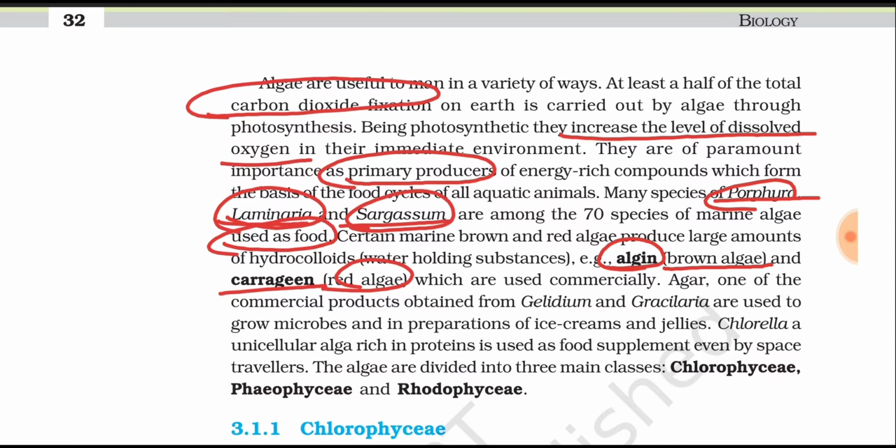And about agar, we have to remember two important points: which algae are used for its production, and what the usage of agar is. Agar is used as a growth medium for microbes, and it is also used for the preparation of ice creams and jellies. And the last important one is Chlorella, used by space travelers, which contains a high amount of protein.